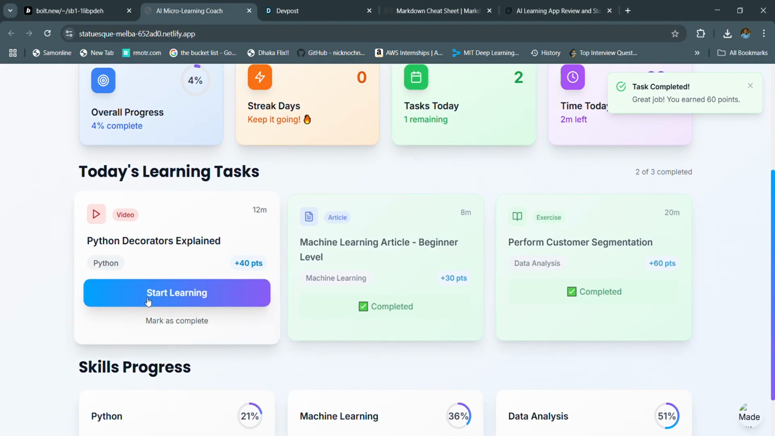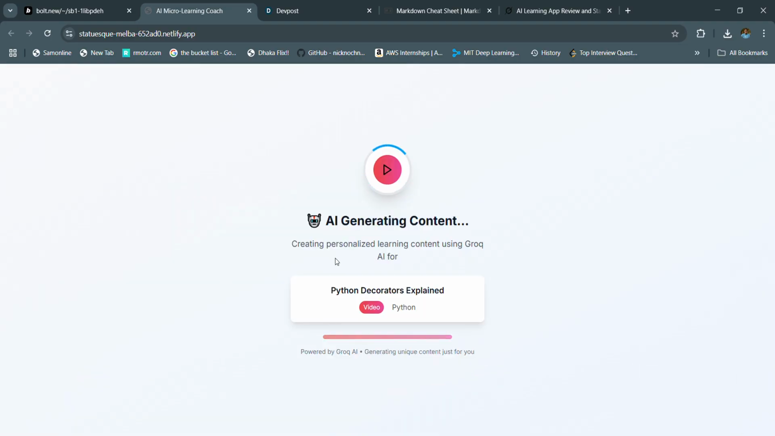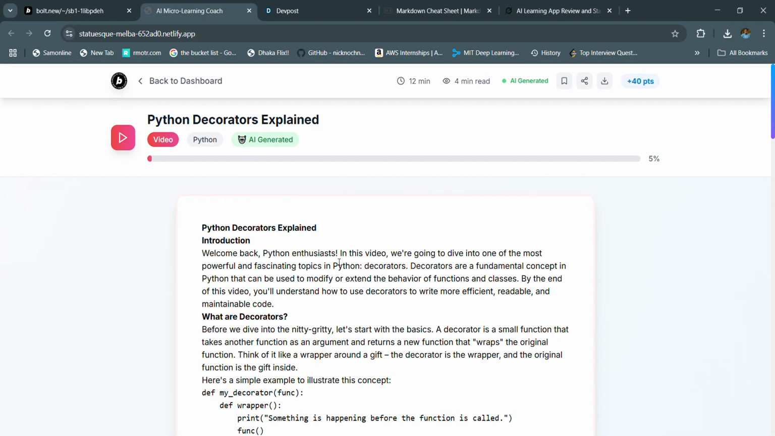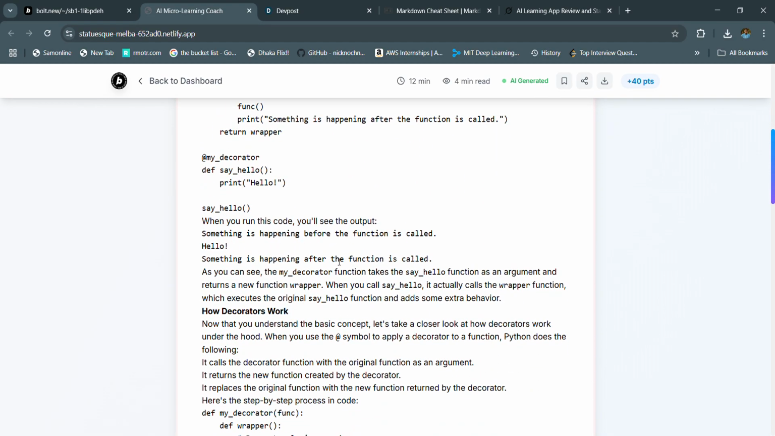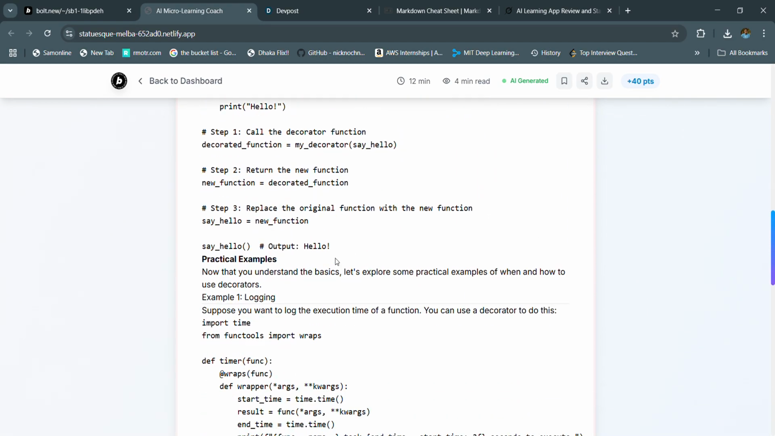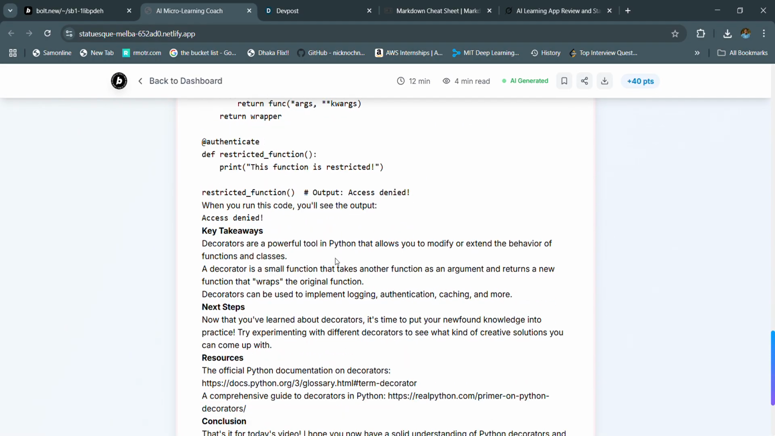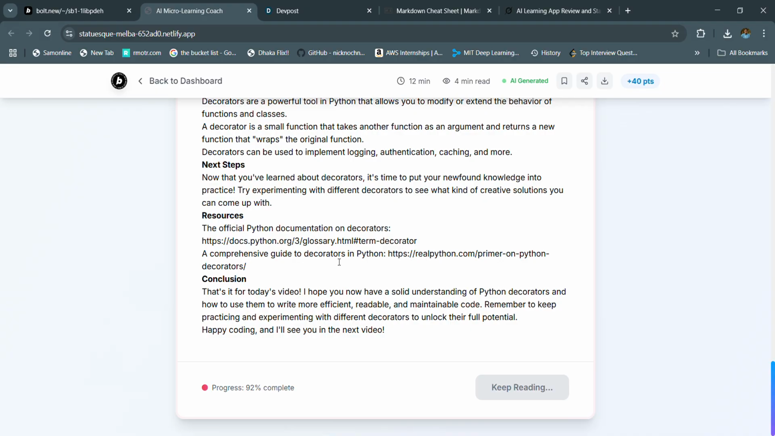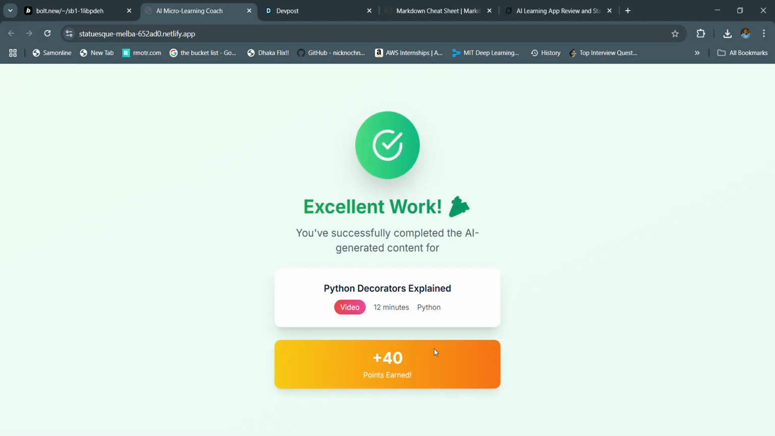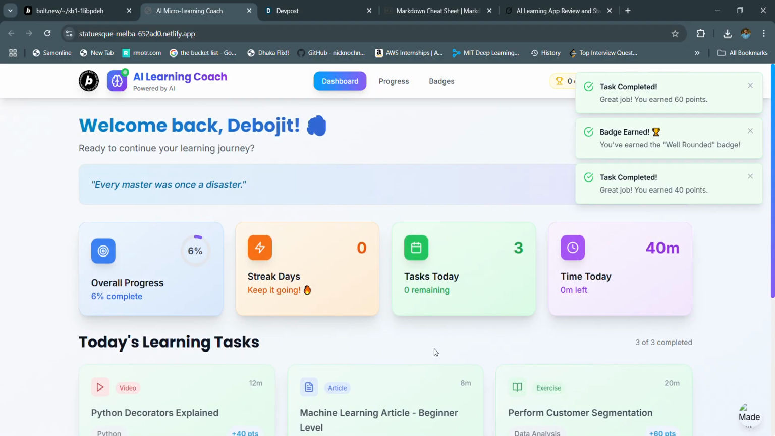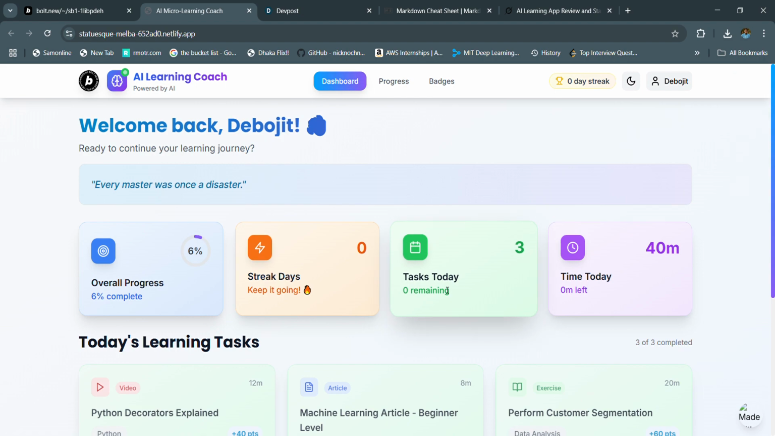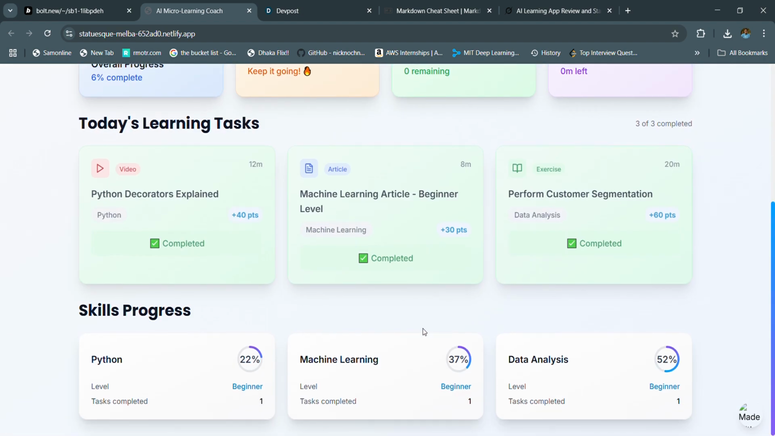Also, we can learn Python in the same method. You can see that it generates some content of Python for us. These are all AI based, and these are fine tuned by the needs of the user. So I can also complete this. You can see that we have earned badges. Today's tasks: 3, time 40 minutes, though I didn't take that much time.